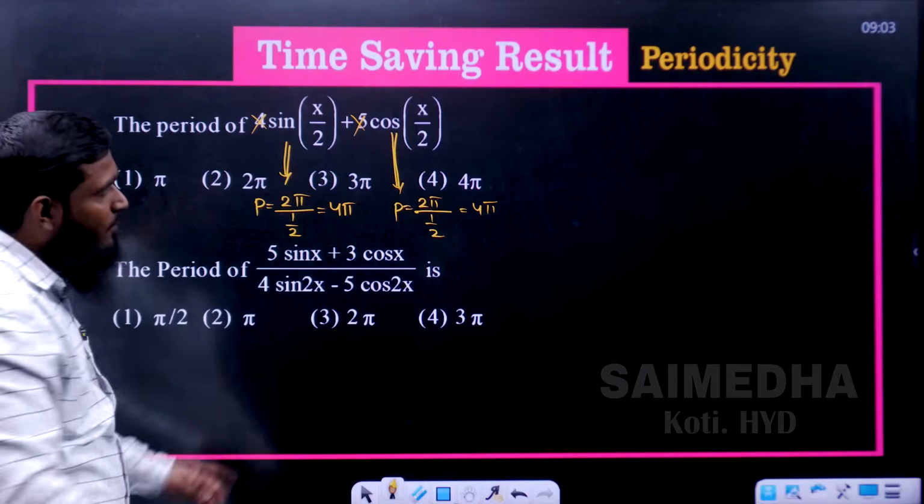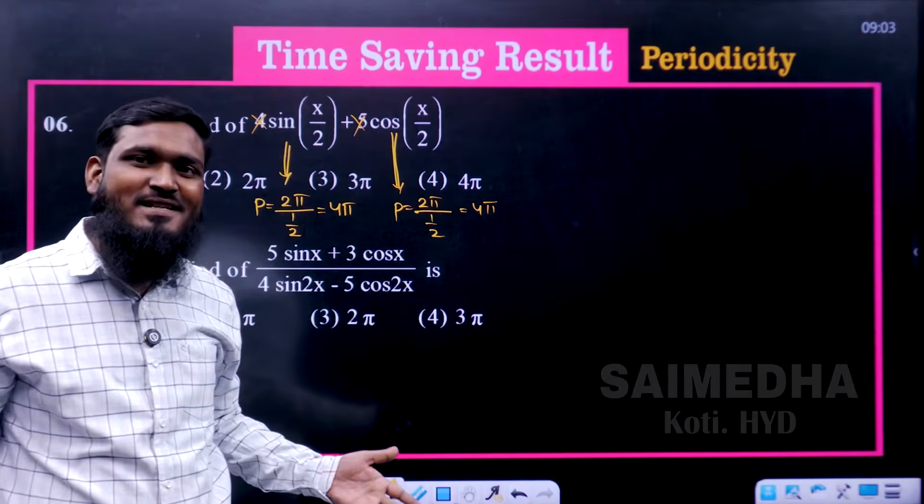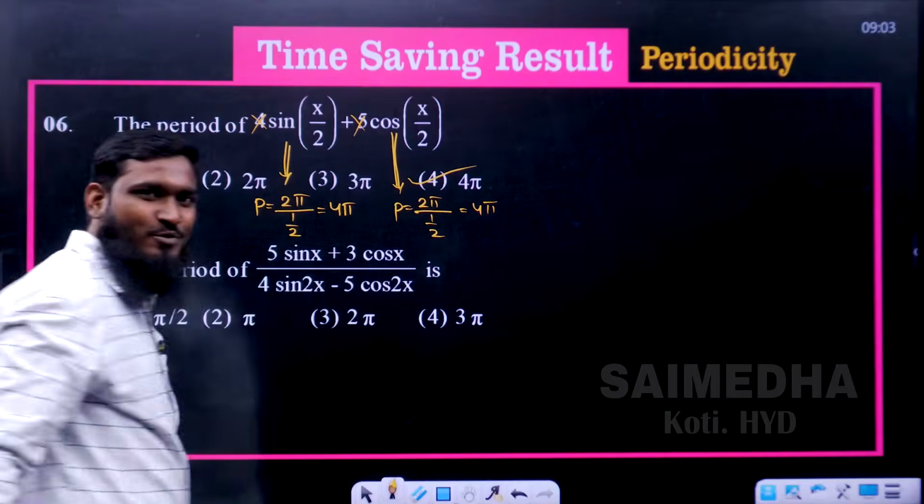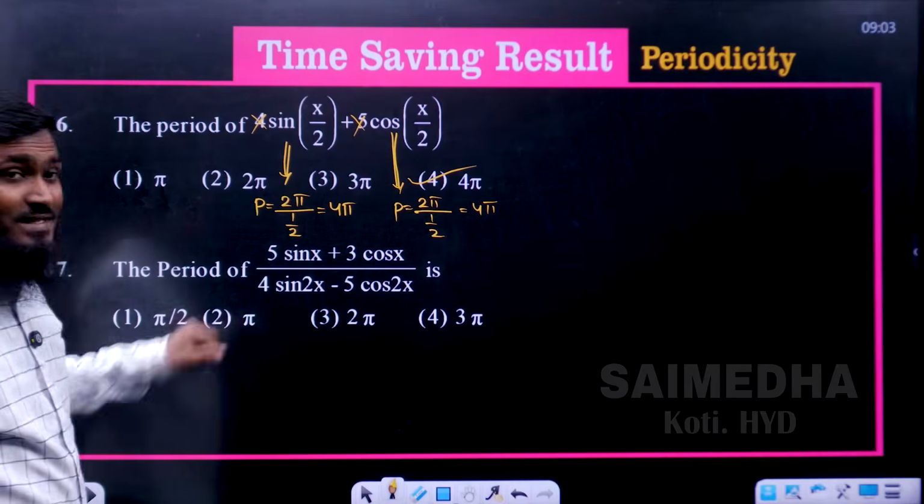So this is also 4 pi. That is also 4 pi. Same answers means same, you have to write. So the period for the complete question is what? 4 pi. Option 4 is correct. Now let us take this question.